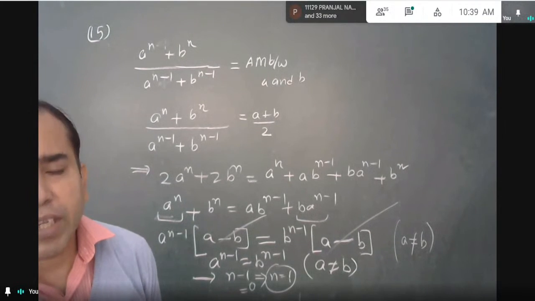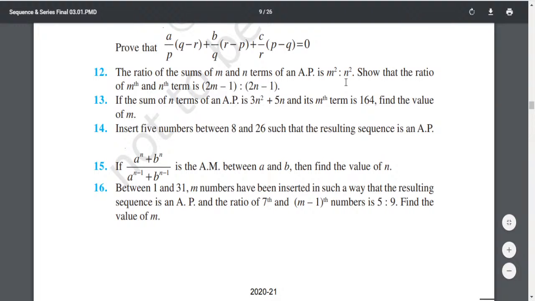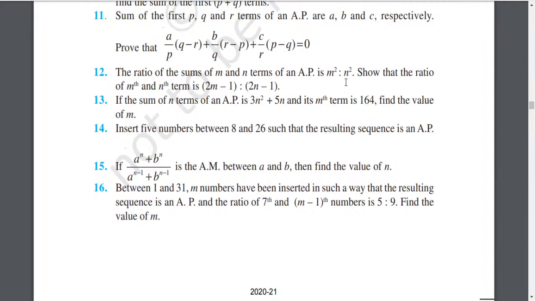Pranjal Nahar, will you read the next question? 16th. Pranjal? Yes, sir. Pranjal Nahar, 16th question, please read. Between 1 and 31, m numbers have been inserted in such a way that the resulting sequence is an AP, and the ratio of 7th and m minus 1 numbers is 5:9.